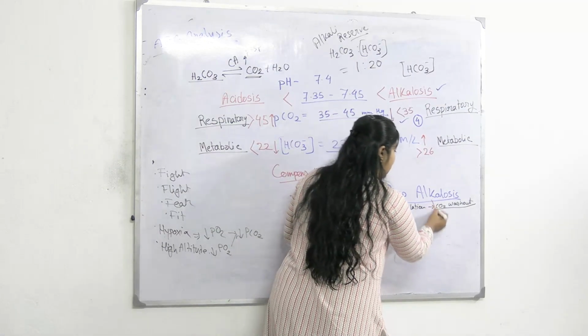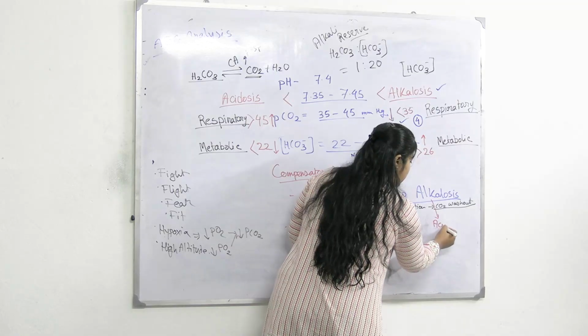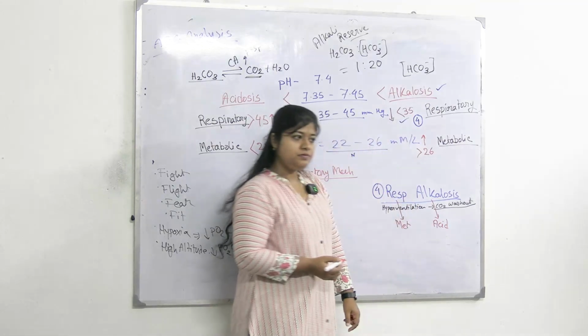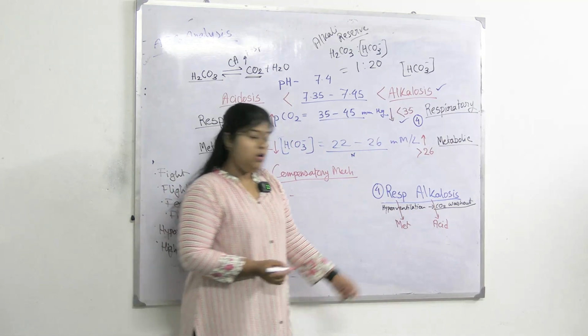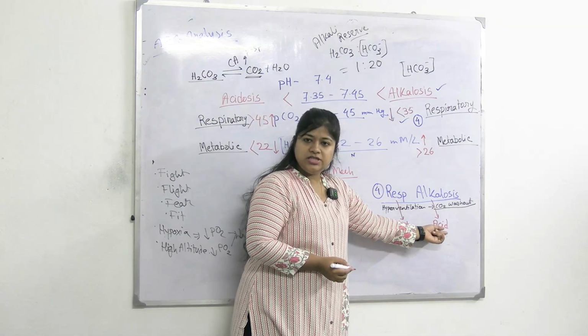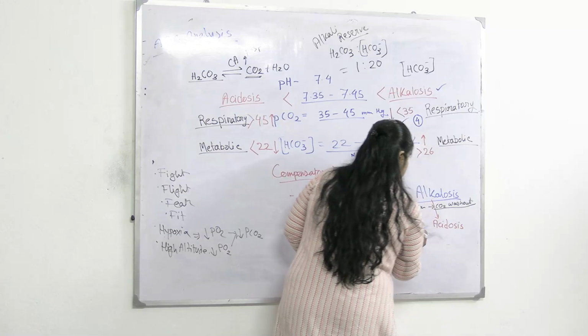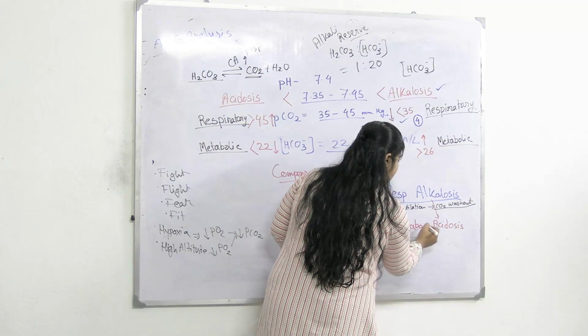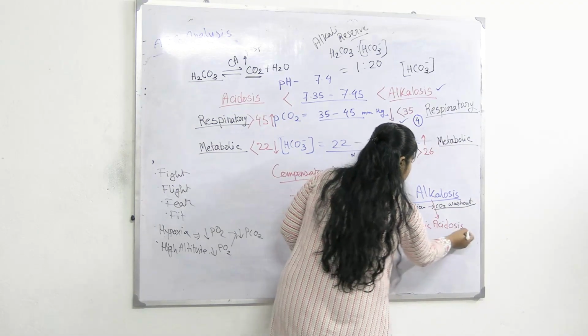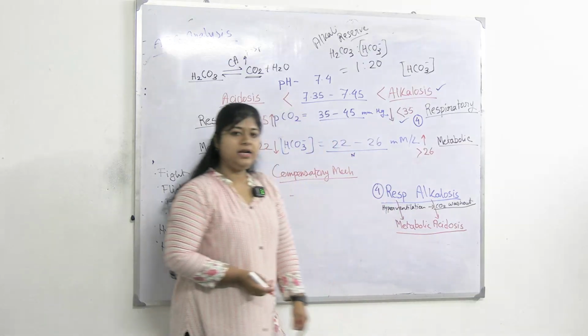And to prevent alkalosis, more acid should be produced, or an acidic situation should be created, that is acidosis. In case of respiratory alkalosis, metabolic acidosis is the compensatory mechanism.